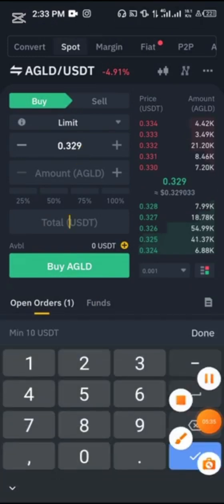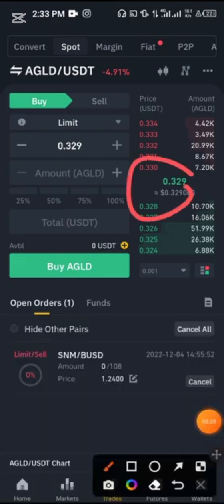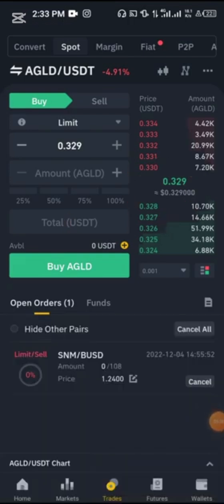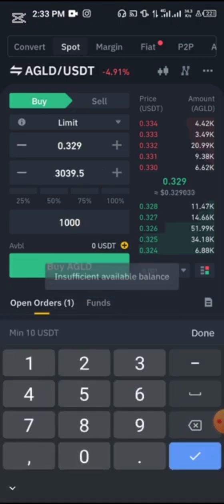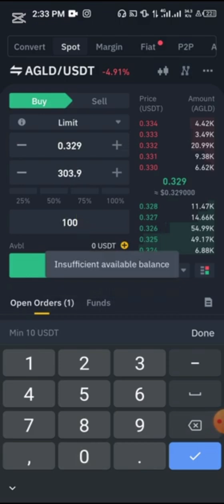So for me to reset this to the current market price, I have to click there, tap on it. Okay, so now I'm buying this with $100. Okay, let's say $100 or even $1,000.